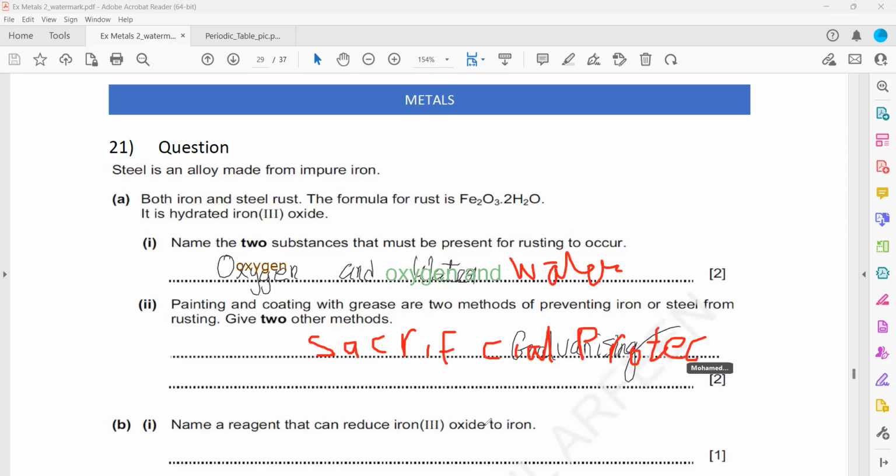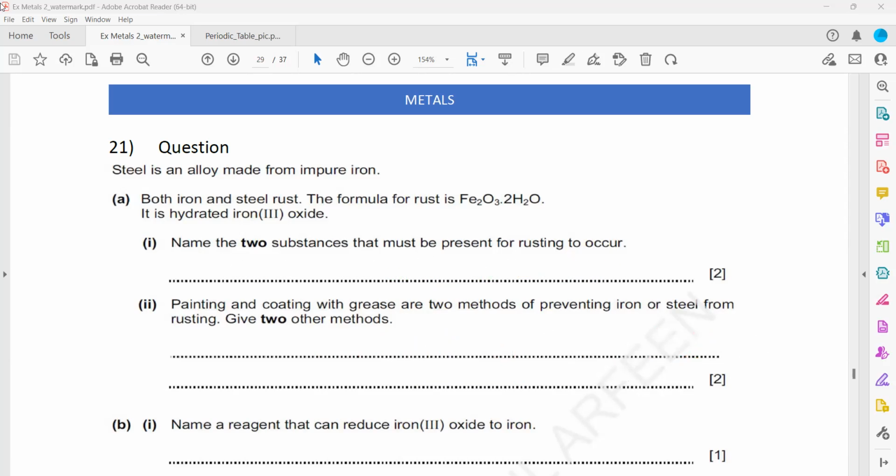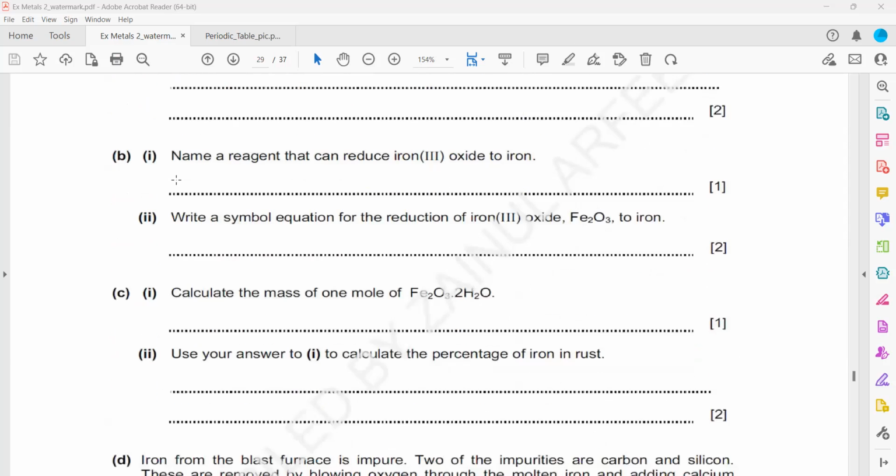Sacrificial protection or galvanizing, galvanizing with zinc, that is one, or copper plating, cathodic protection. You can also coat with copper, it will also prevent it from rusting. So coat with copper, coat with zinc, you will get 2 marks. Coating with copper, if it's scratched, it will start to rust.